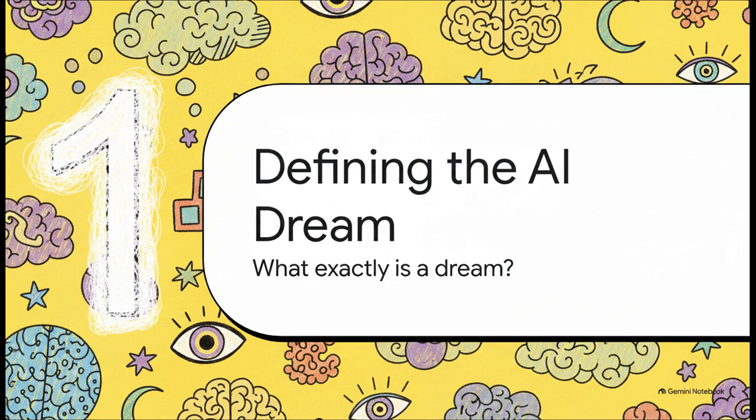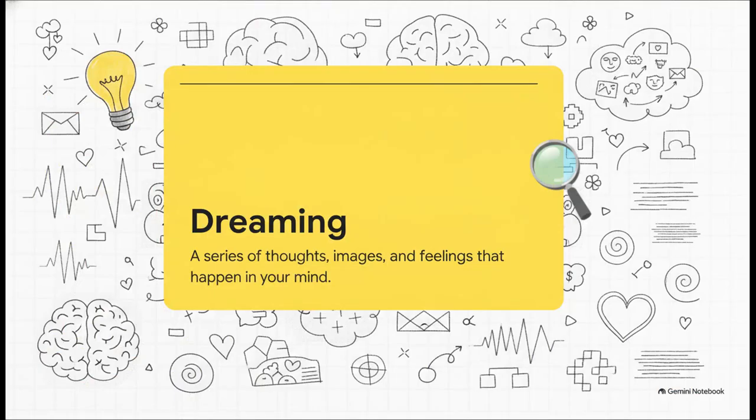Section 1. Defining the AI dream. What exactly is a dream? Well, if we look at the standard human definition, Webster's dictionary defines dreaming as a series of thoughts, images, and feelings that happen in your mind. Now, based on this strict definition, AI just immediately fails the test, right?